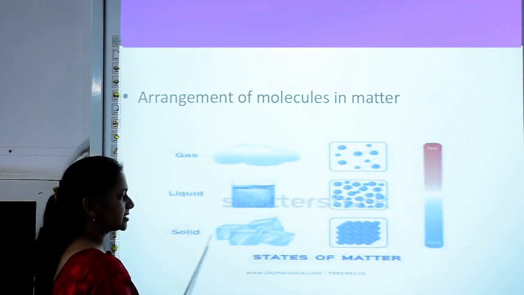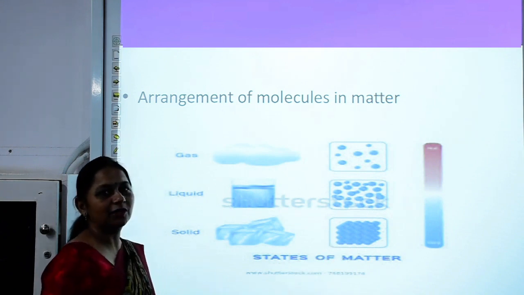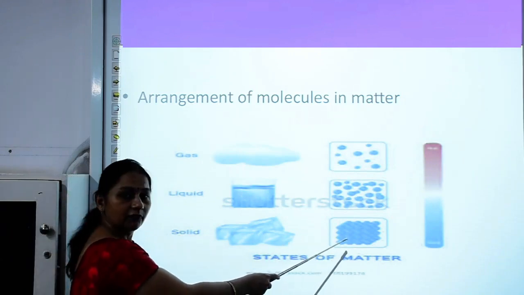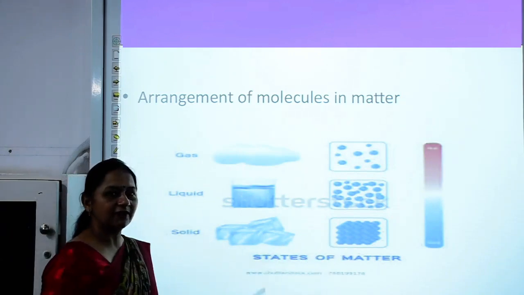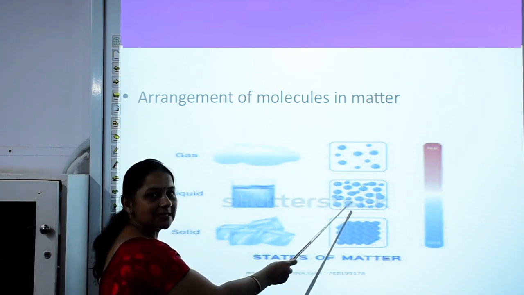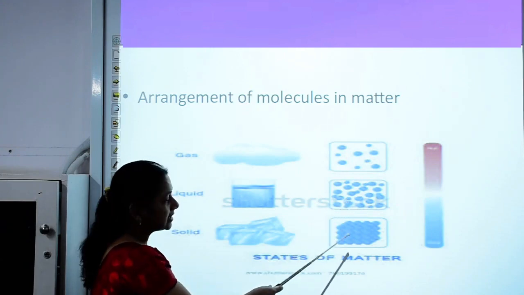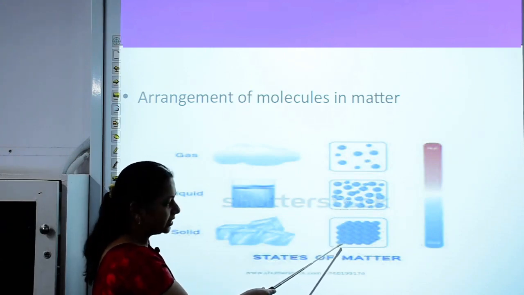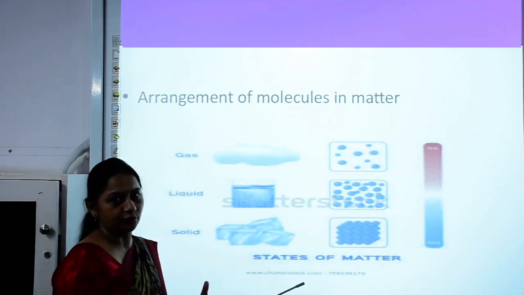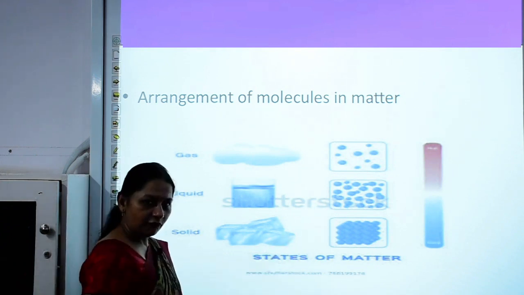Like in solids, the molecules are very closely packed. There is no intermolecular space between the molecules. So the molecules are very closely packed, and so the solids have a definite shape and volume. Now, in liquids, the molecules have very little intermolecular space. They are not as closely packed as in solids. So the molecules of liquids are a bit free to move. They have small space in which they can move, and so the liquids can flow.